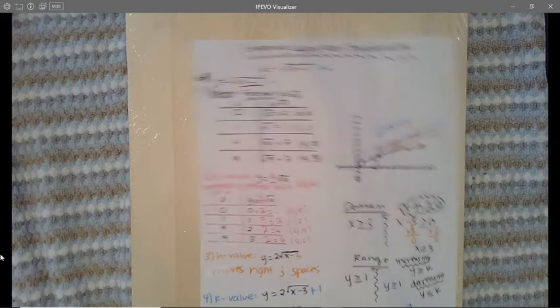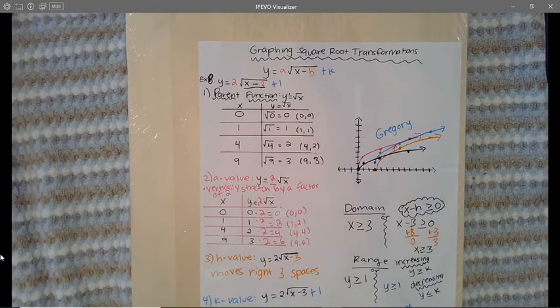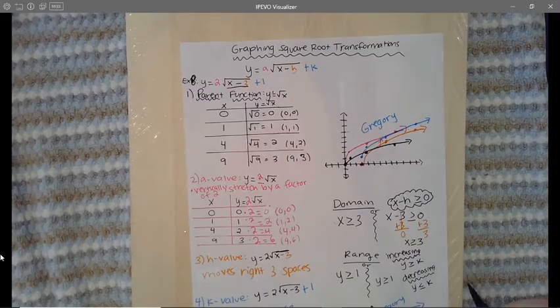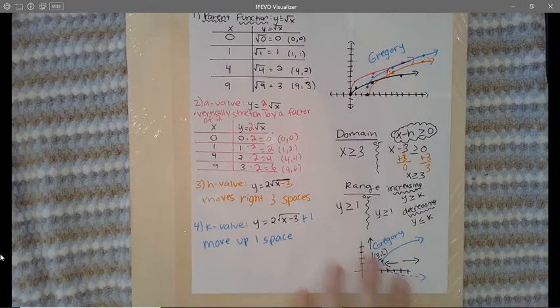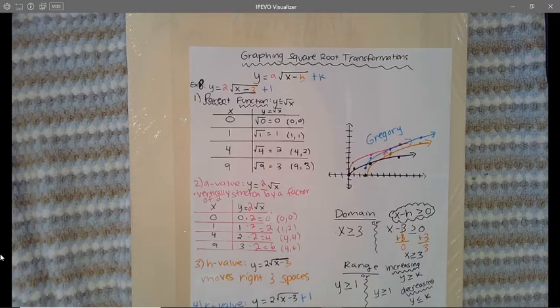Well, there you go, you guys. You guys have graphed all the transformations for your square root function, and we have found the domain and range. Example 9 is going to be just as fun, so get excited.